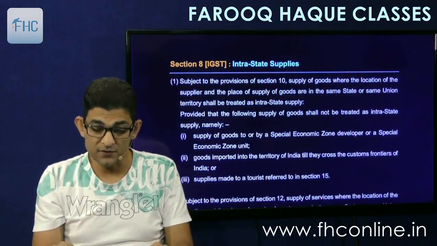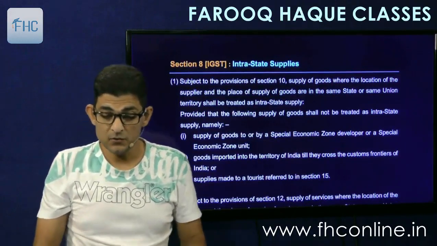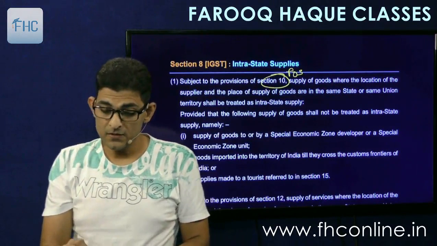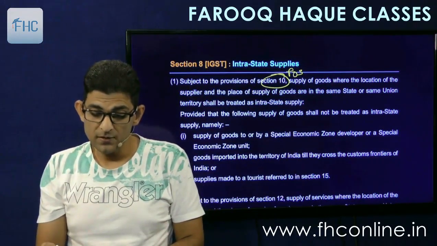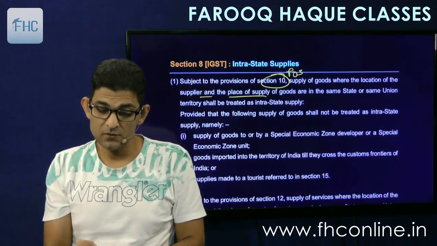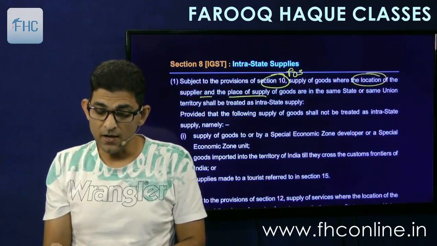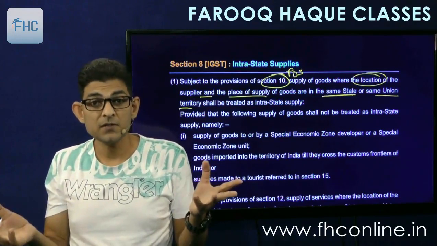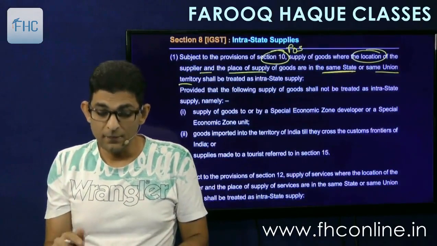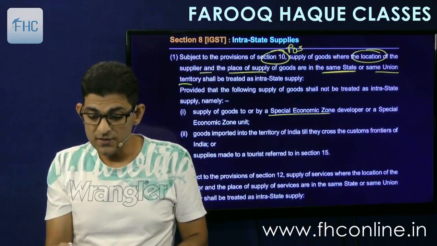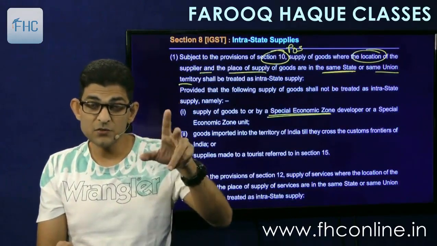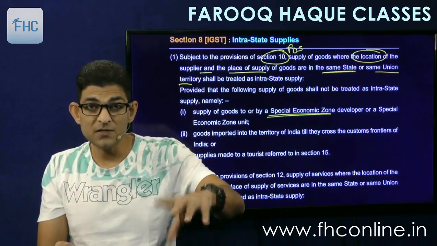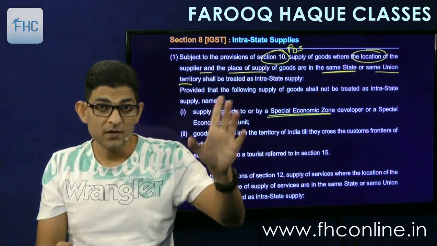Then section 8 deals with intrastate supplies. So what is intrastate? Again, subject to provisions of section 10, that is POS, place of supply, supply of goods where the location of supplier and the place of supply are in the same state or same union territory, then it shall be intrastate. But the exception to this are SEZ transactions, because even if POS is in the same state, even if the supplier and recipient everything is in the same state, it will still be deemed to be interstate.